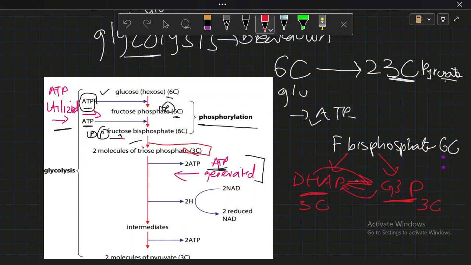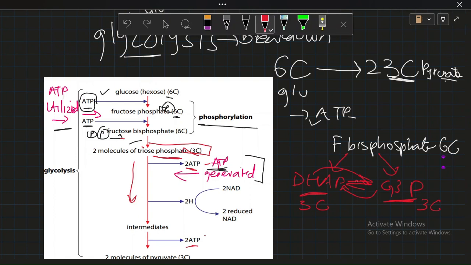So what happens from here onwards is that these 2 molecules of triose phosphate, or 3-carbon sugars, will go further, and they will give us ATP. You see, these are the steps where we're getting energy. ATP is being produced, in contrast to the steps we earlier mentioned where ATP was being utilized. Now we see ATP is generated. These are the energy generating steps.